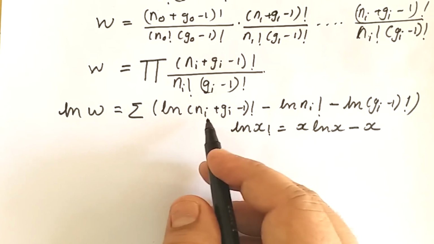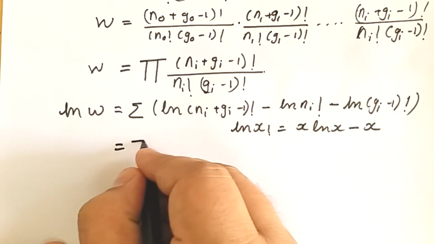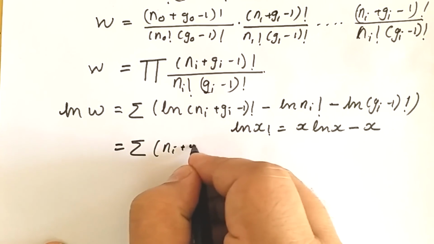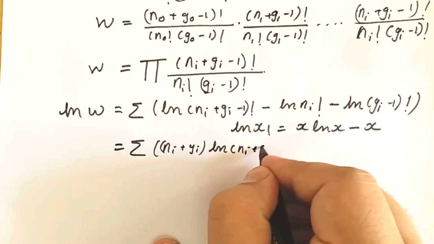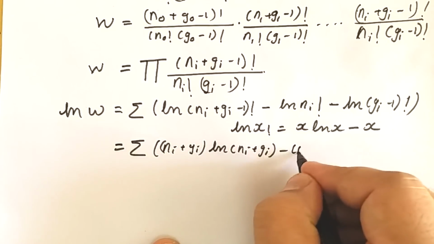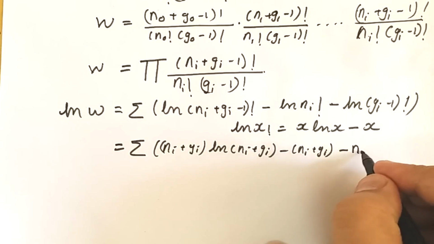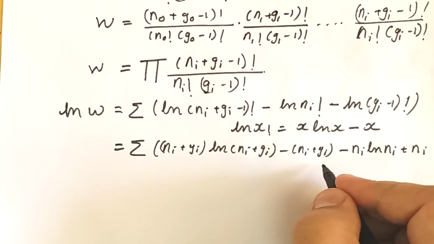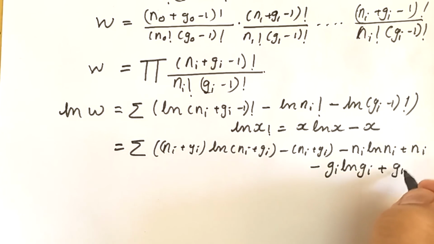So we apply Stirling's approximation and neglect unity in both terms, and hence we have summation of (Ni plus Gi) ln (Ni plus Gi) minus (Ni plus Gi), minus Ni ln Ni plus Ni, minus Gi ln Gi plus Gi.